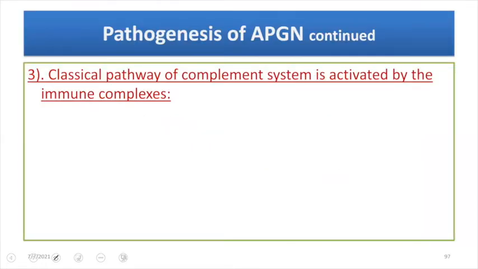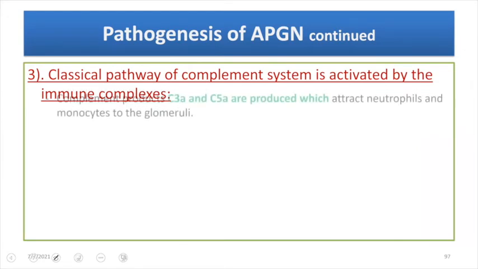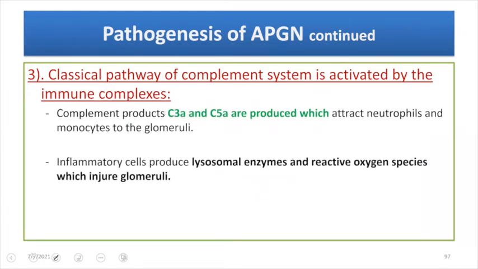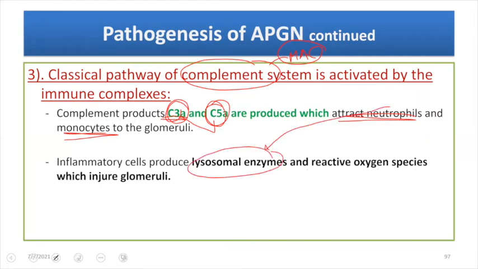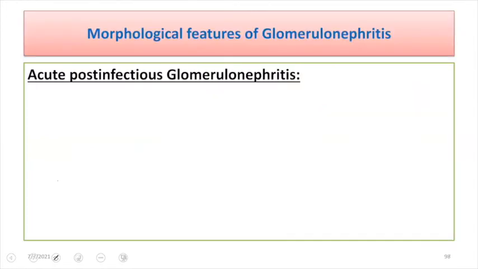Right? So after antigen-antibody binding, it will result in activation of the complement system, and this complement system will generate membrane attack complex, and eventually it will damage the glomerular basement membrane and the filtration barrier as well. And with that, there will be production of C3a and C5a, which are chemoattractants and anaphylatoxins. They will attract neutrophils and monocytes into the glomeruli, and the monocytes and neutrophils will release their lysosomal enzymes and reactive oxygen species, which will injure the glomeruli even more, and hence the damage will be there.